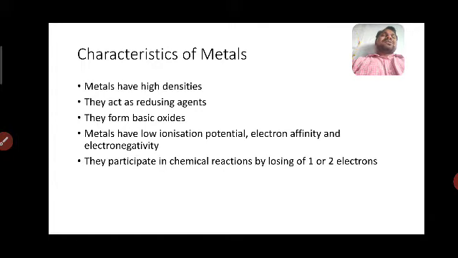Suppose you take 1 liter of liquid, 1 liter of gas, and the same 1 liter container with metal, then the metal is the heavier one. Why?